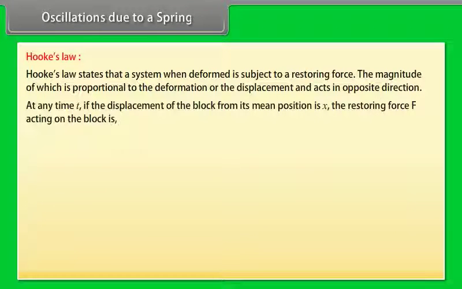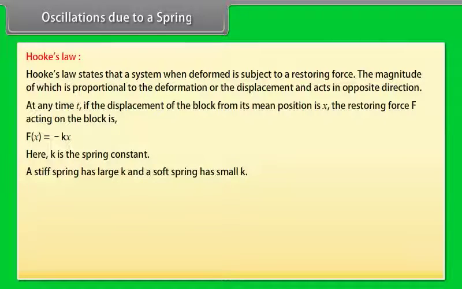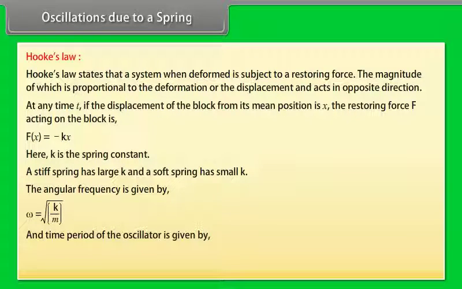At any time t, if the displacement of the block from its mean position is x, the restoring force F acting on the block is F(x) is equal to minus kx. Here, k is the spring constant. A stiff spring has large value of k and a soft spring has small value of k. For this system, angular frequency is given by omega is equal to under root k upon m. And time period of the oscillator is given by T is equal to 2 pi under root m upon k.